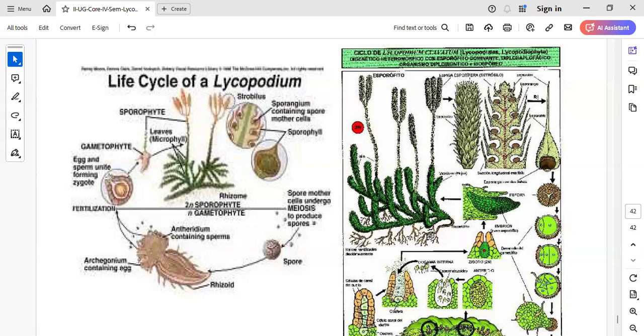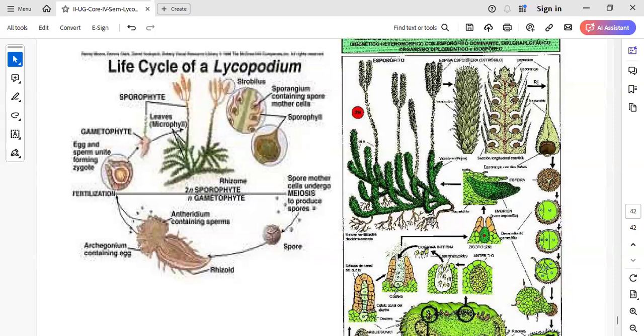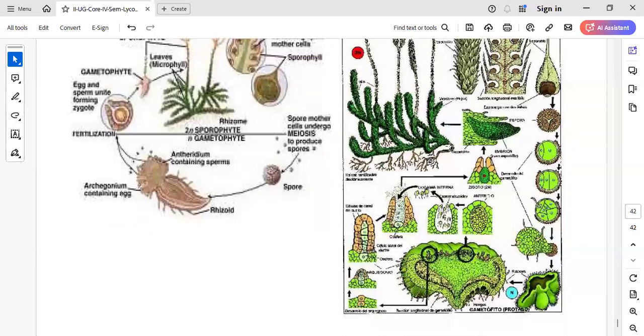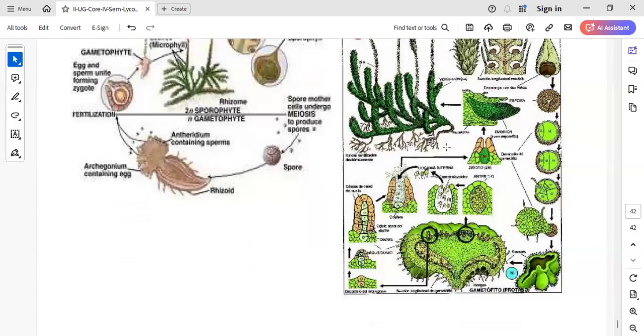Fertilization occurs here in the archegonia. The anthrozoids move in, fuse with the egg, and form a young zygote and the embryo. This will develop into a new adult sporophyte. So this is the life cycle of Lycopodium.